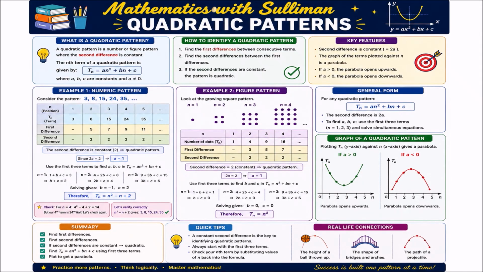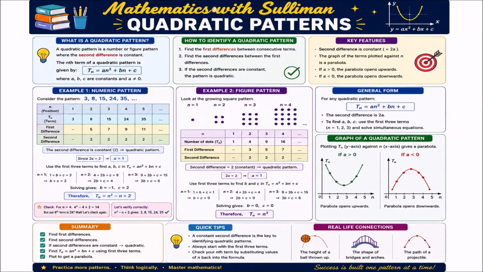Welcome to Mathematics with Suleiman, and yes, we are looking at last year's prelim paper of Gauteng 2025, and today we're going to discuss quadratic patterns, which of course is question 2. And of course in quadratic patterns you can see we have numeric patterns, we have patterns where we use figures, we have how to identify a quadratic pattern, graphs of a quadratic pattern, the general form, Tn equals an squared plus bn plus c, etc., etc.